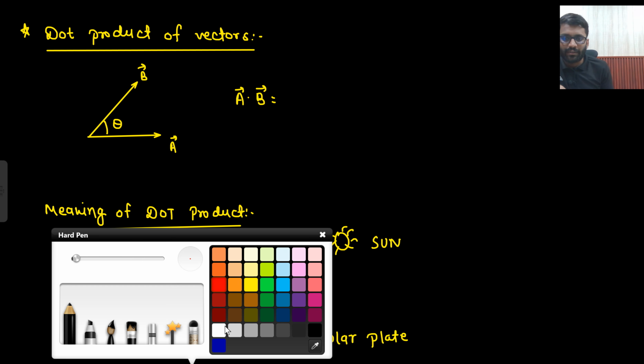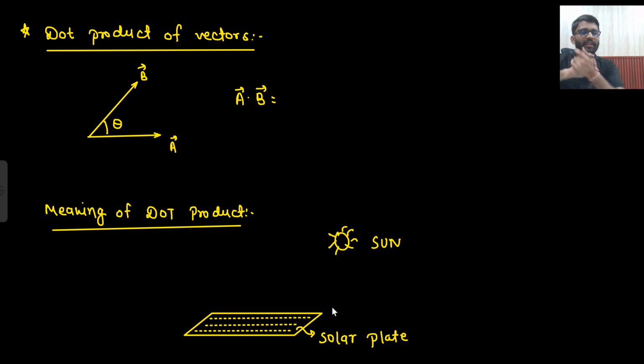Dot product. From here interesting things will start. So this is like a multiplication of two vectors. First we will study about dot product, then we will study about cross product. So when I say A dot B, the dot product of vectors A and B, what would that be? The magnitude of A into the magnitude of B into cos of the angle in between them.